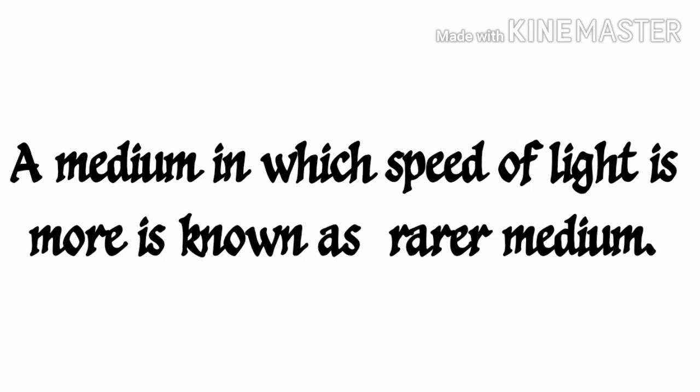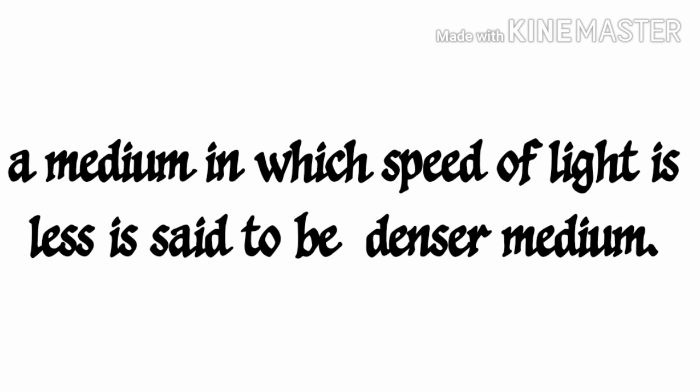The medium through which light passes with the maximum possible speed is known as a rarer medium, and the medium through which light passes with comparatively less speed, with respect to the other, is known as a denser medium.